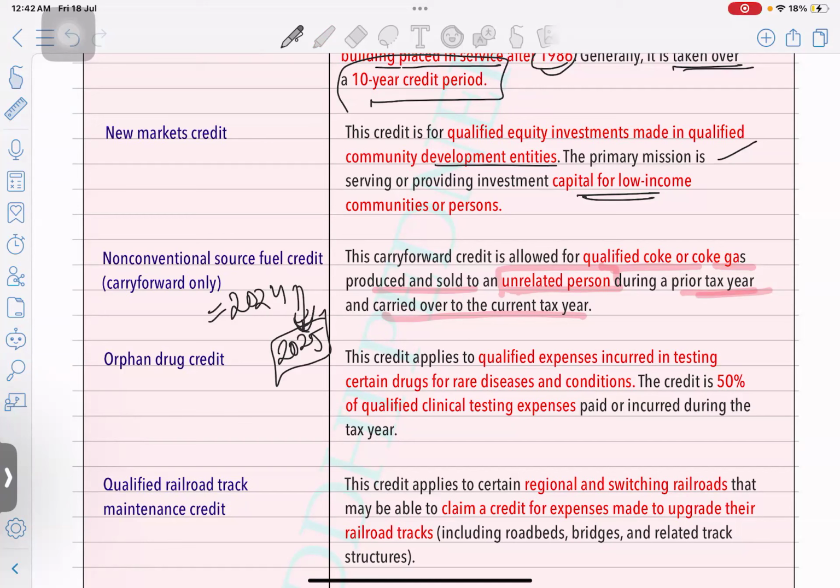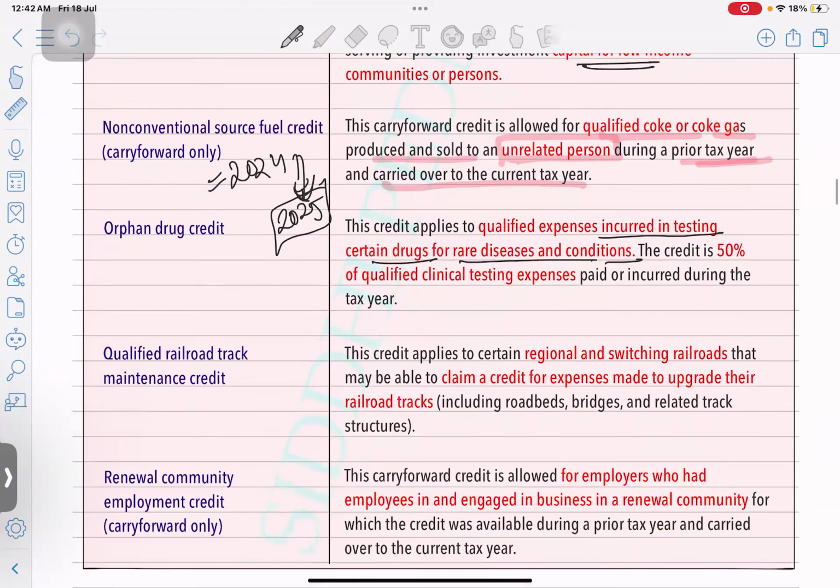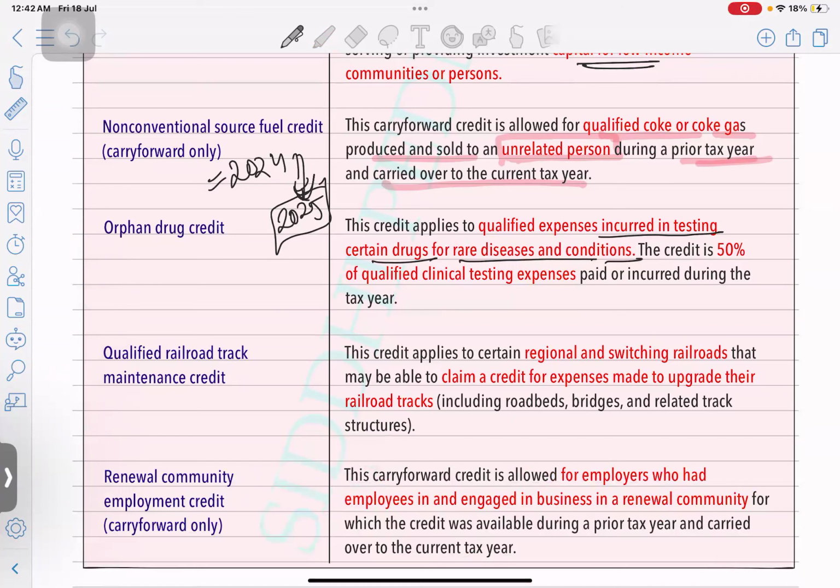Orphan drug credit. The credit applies to qualified expenses incurred in testing certain drugs for rare diseases and conditions. Mainly, this credit is allowed for businesses in research activity, and they usually incur some expenses to test the drug. Okay, so they are allowed to take the credit for clinical testing. Whatever expenses they have incurred, up to 50%, you are allowed to take the credit.